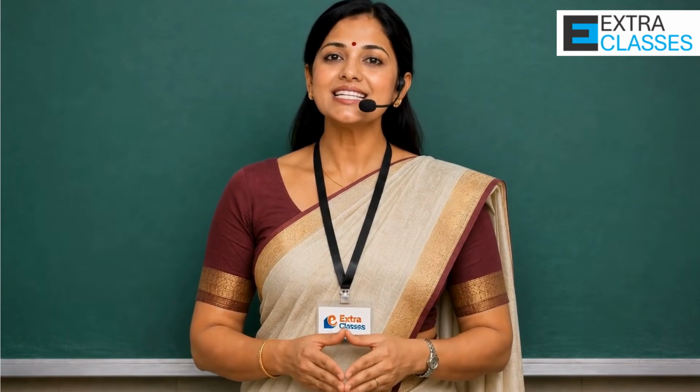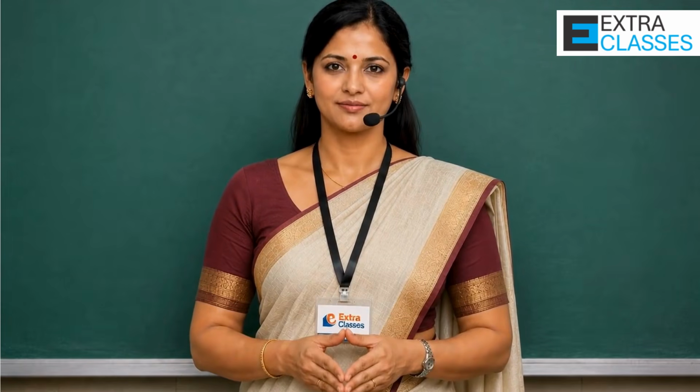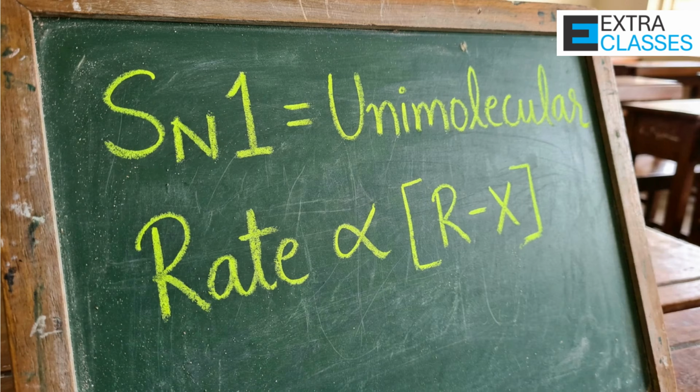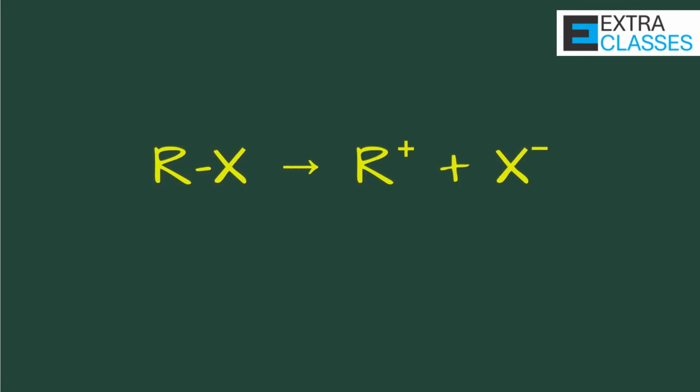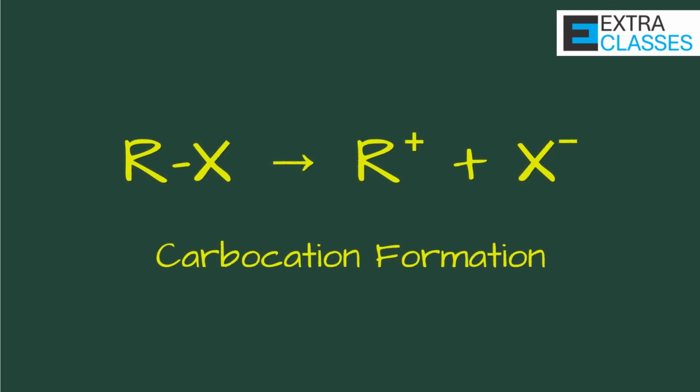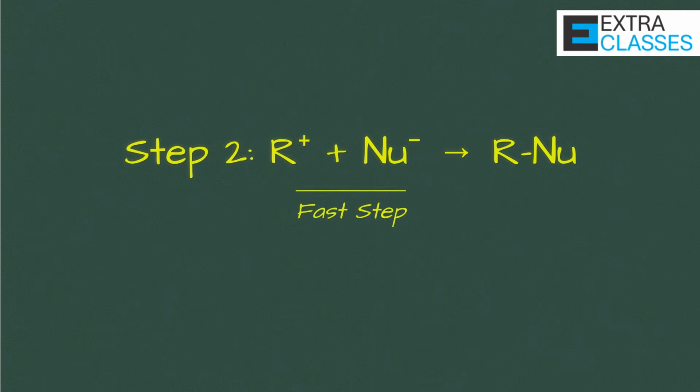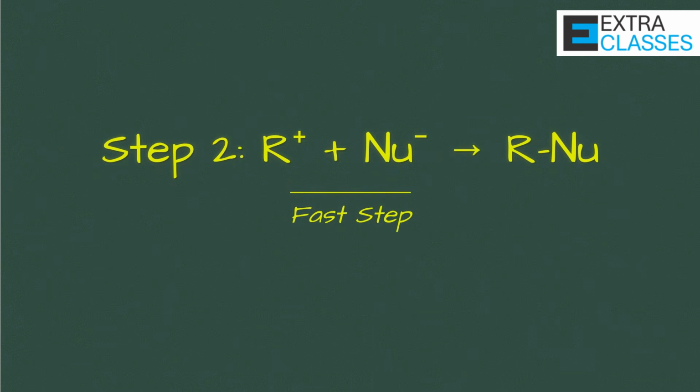Now let us move to SN1. The 1 in SN1 means unimolecular. That means only one species, the alkyl halide, is involved in the rate-determining step. Now what happens here? Step 1. The halogen leaves first. It forms a carbocation. This step is slow and determines the reaction rate. Step 2. The nucleophile attacks the carbocation. This step is fast. So SN1 involves formation of a carbocation intermediate.